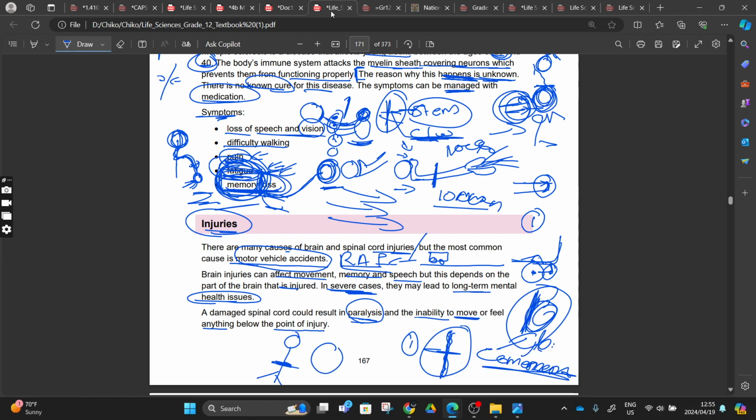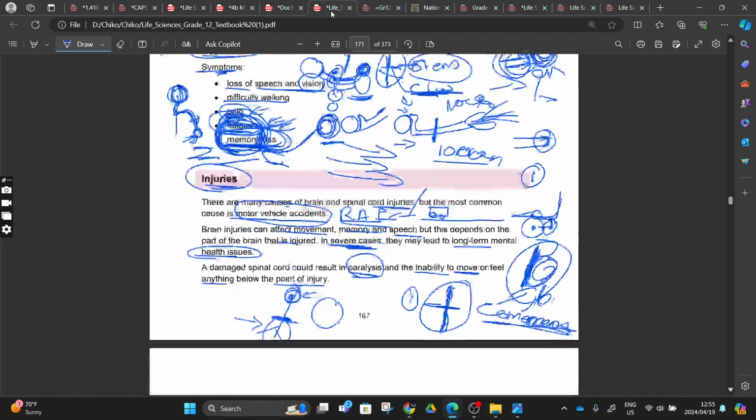So if someone goes in an accident and they have memory loss, we can say that the damage was in the brain, right? Then if they get paralyzed, but they can think and remember everything, it means that the damage was on the spinal cord. You should be able to explain that, right?